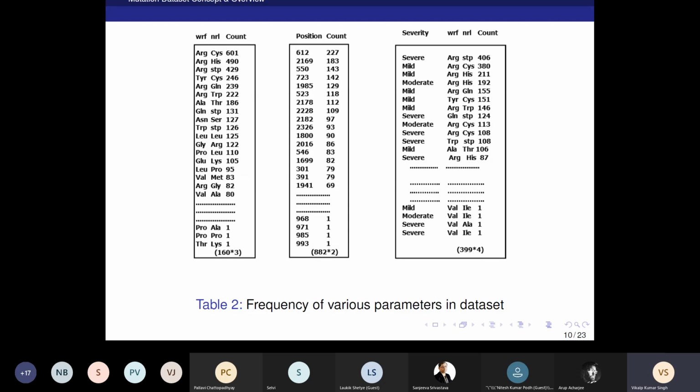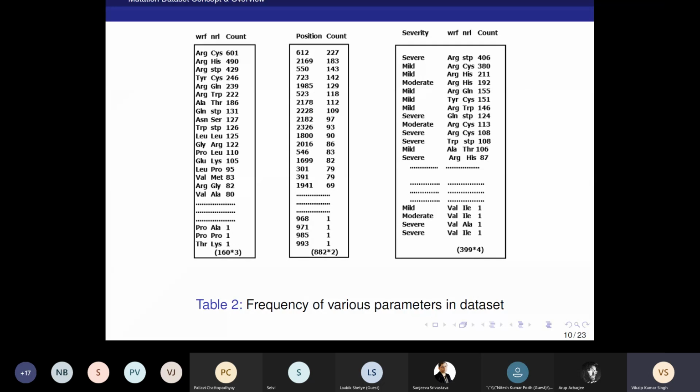Then we focused on position. Out of 2,351 positions, we got 882 locations where mutations happened. And in those positions, 612 and 2169 are the frequent positions where mutations occur.